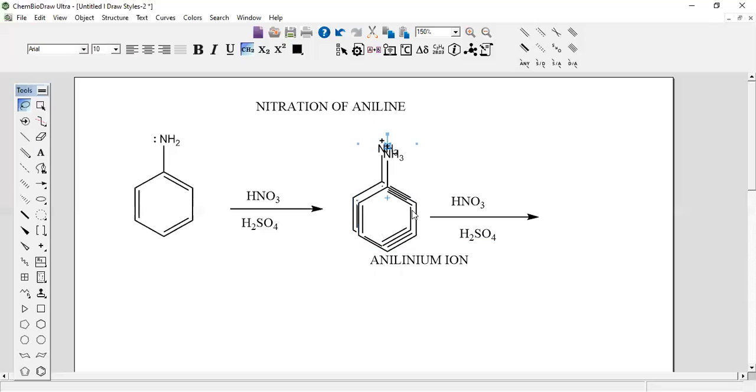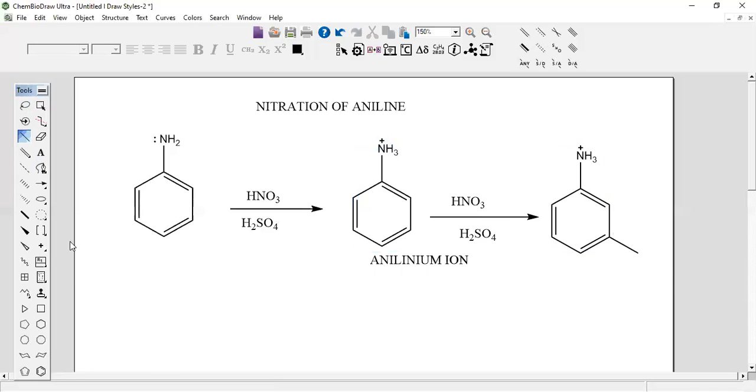Remember this very important point. In a ring activating group, the incoming group goes to the ortho or para position. Whenever a ring deactivating group is present, the incoming electrophile goes to the meta position. And this is called meta-nitroanilinium.